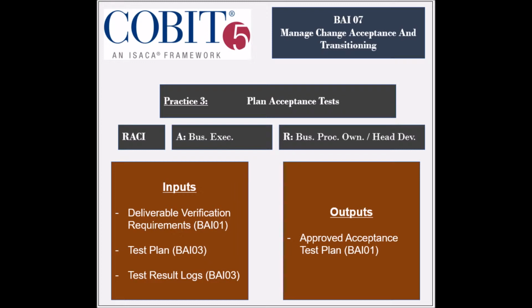The practice receives several inputs that include the requirements for deliverables verification from the BAI9 process, the test plan from the BAI3 process, and the test result logs from the BAI3 process. The practice generates one output, which is the approved acceptance test plan to be used by the BAI1 process.